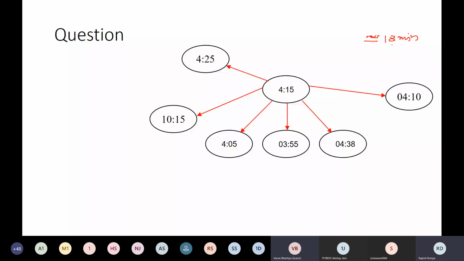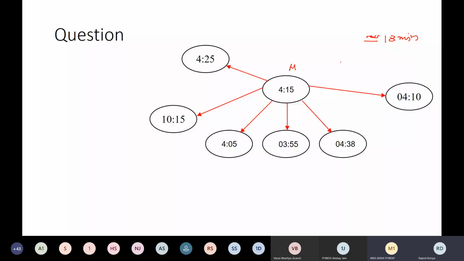18 minutes. So that means this is the master clock, or the master process. So this will pull the timestamp from all the other clocks in the network, and it can just take the variation of at max 18 minutes. Sir, 4:11. 4:11. Yes, sir.